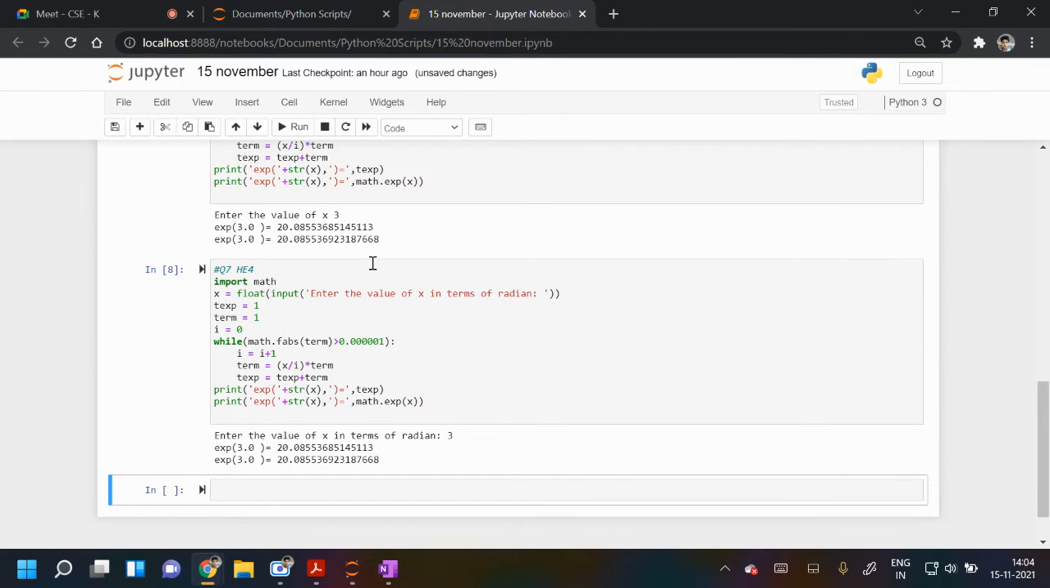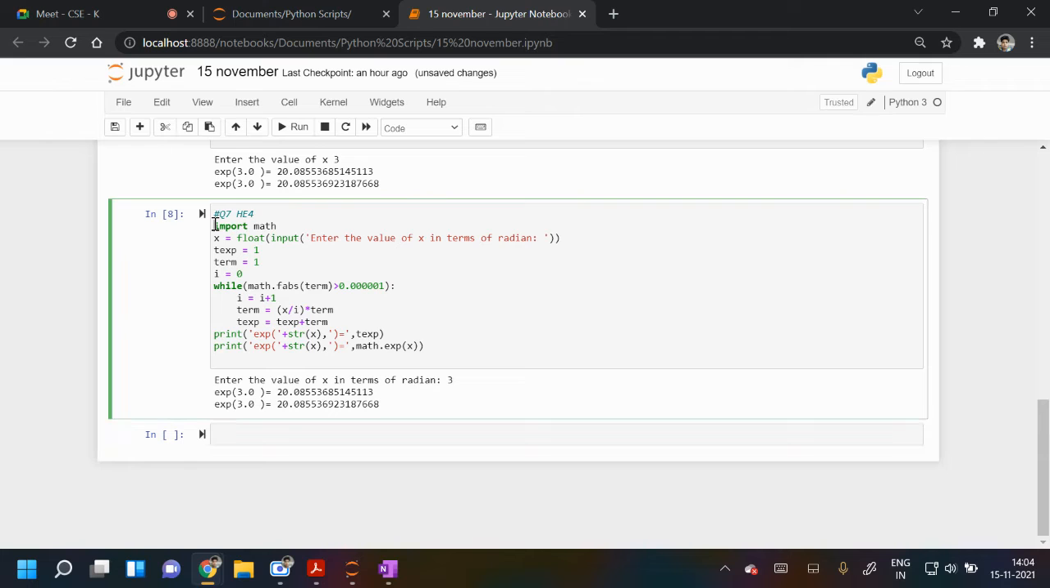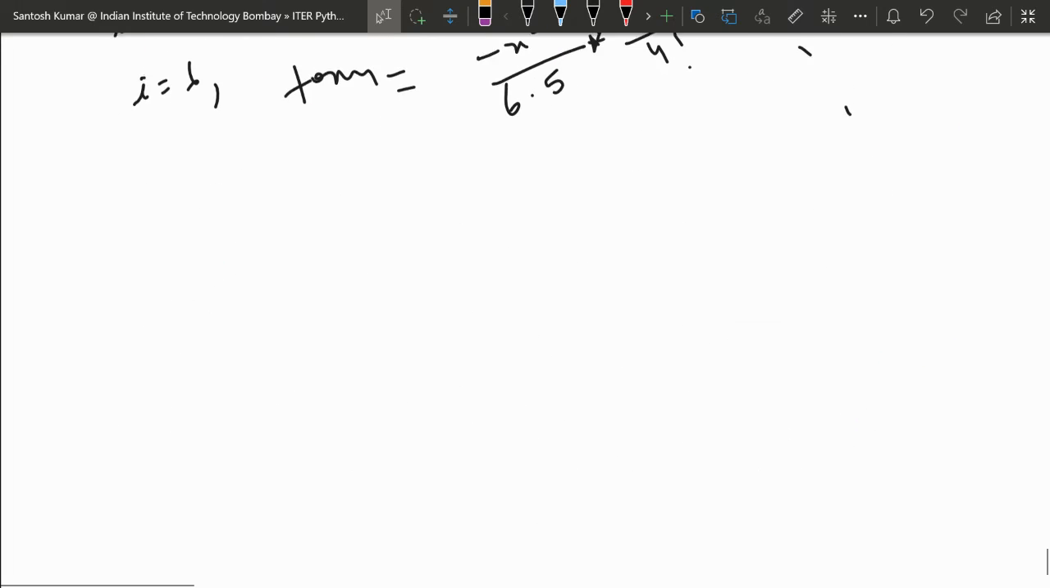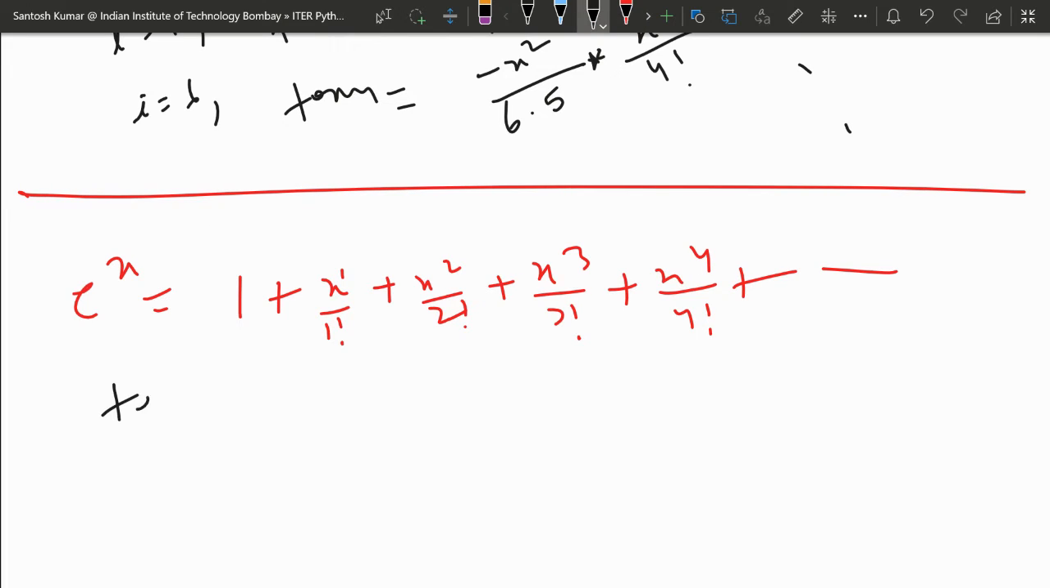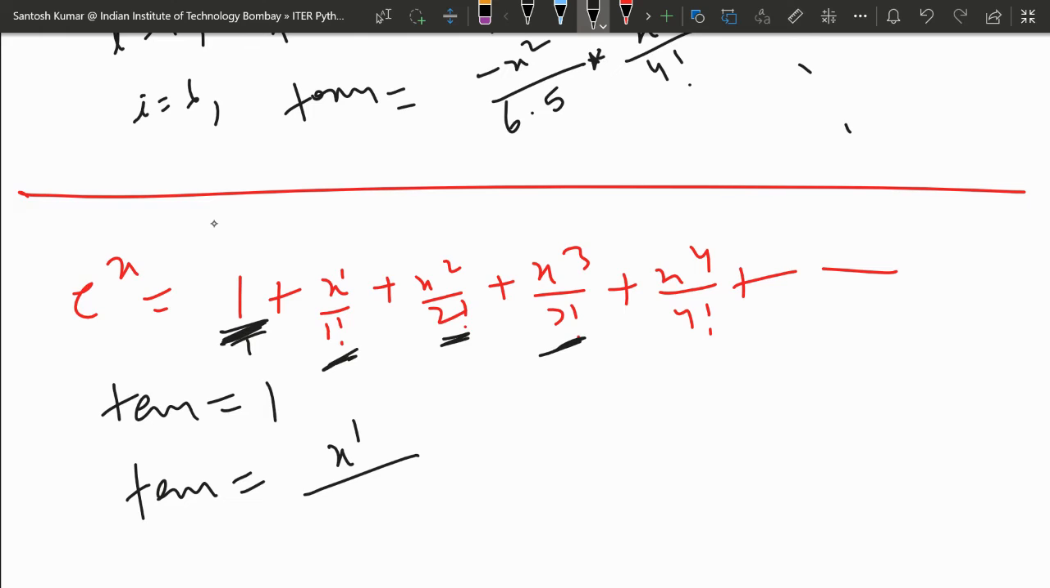So check. See, I just updated it. What will happen in case of the exponential? e raised to power x is 1 plus x upon 1 factorial, then x square upon 2 factorial, x cube upon 3 factorial, x4 upon 4 factorial, and so on. So term is initialized with 1, and now term will be updated by what? Here it was 1 factorial, 2 factorial, 3 factorial. To make 1 factorial into 2 factorial, you have to multiply by 2. To make 2 into 3 factorial, you have to multiply by 3.